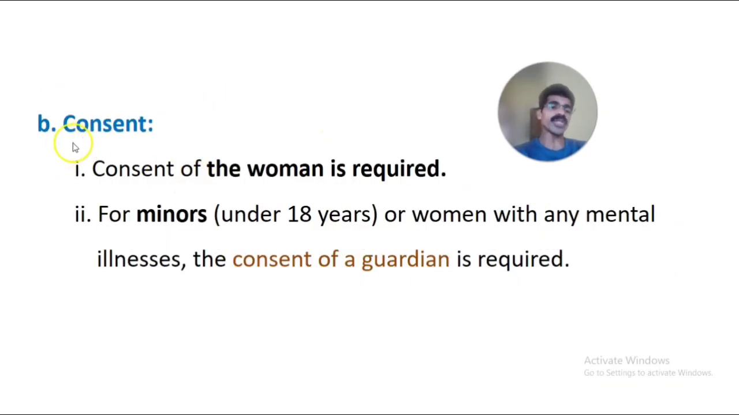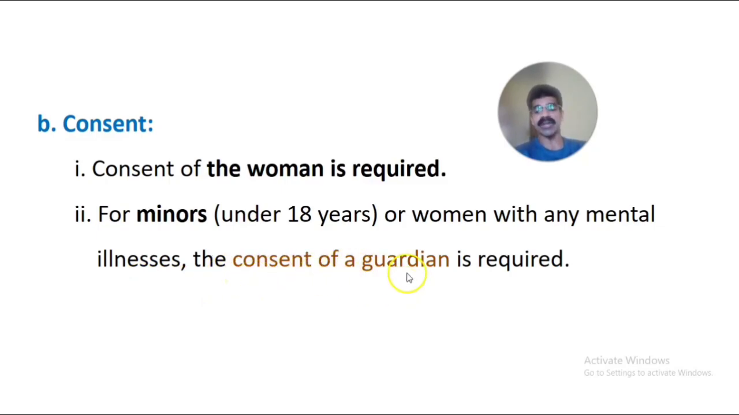The second provision is regarding consent. The consent of the woman is required to conduct an abortion, or MTP. Without the consent of the woman or mother, it couldn't be done legally. Second, if the mother is a minor, under 18 years, or a woman with any mental illness or mental disorder, the consent should be taken from the guardian.